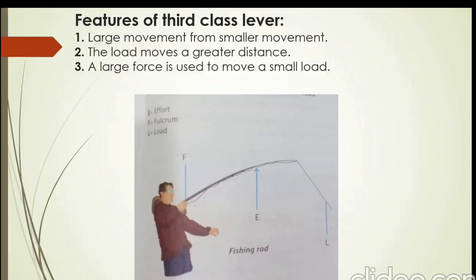Students, let's discuss the features. Number 1, it produces larger movement from smaller movement. Number 2, the load moves a greater distance. As I told you in the example of the fishing rod, the load has to be moved a longer distance. Number 3, a large force is used to move a small load. Similarly, as I told you, the man will apply large force to move a small load, that will be of a fish.